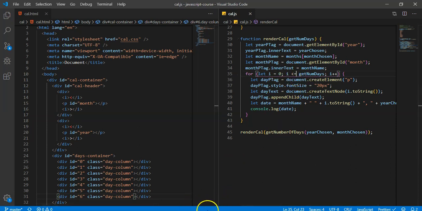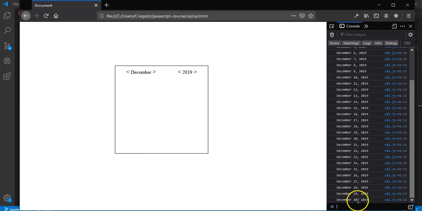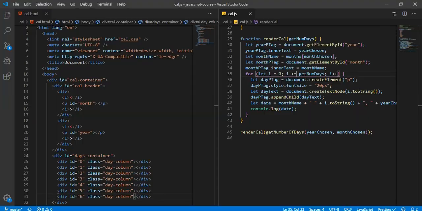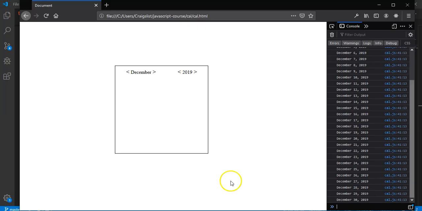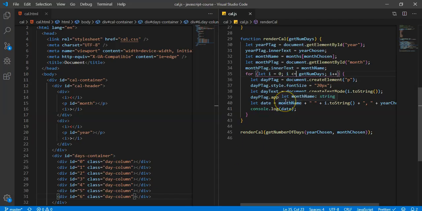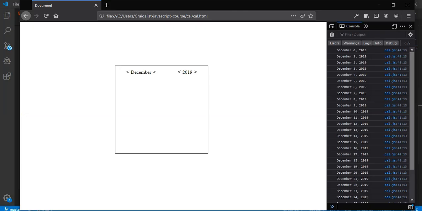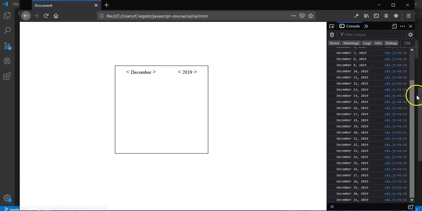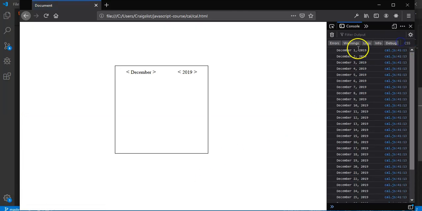You'll see that if we come back here, it's stopping at 30 because the loop's not going to run when it gets to 31, since we said only if it's less than 31. So we want less than or equal to. The other problem we have is December 0 is not a date. So now we want to change this to 1. And let's refresh. Beautiful. We have 31 at the bottom and we have 1 at the top.